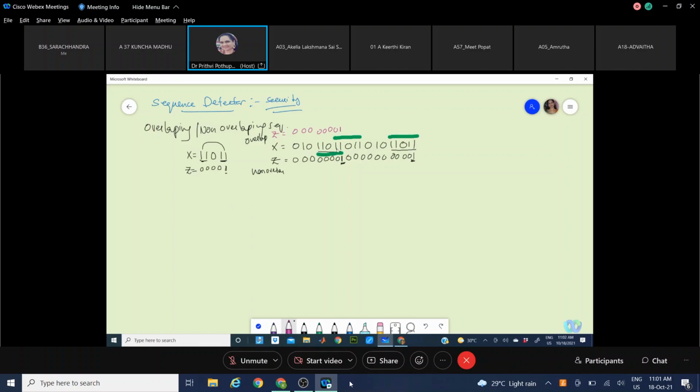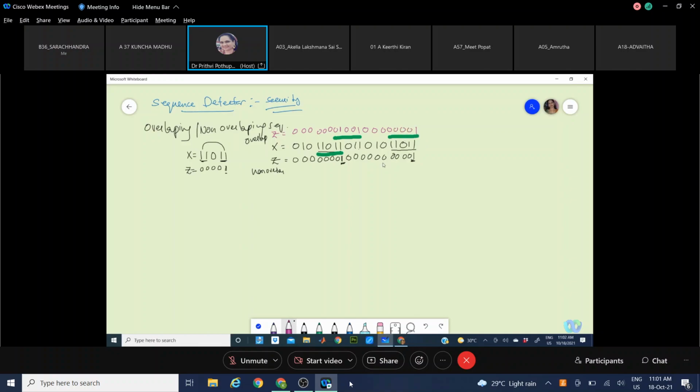Overlapping, the last bits will be taken as the first bits of the next sequence. This is the new sequence. Here again, output will be 1 after this set of bits happens. And it will reset back until it gets another sequence.